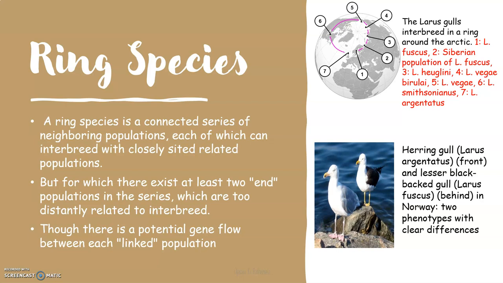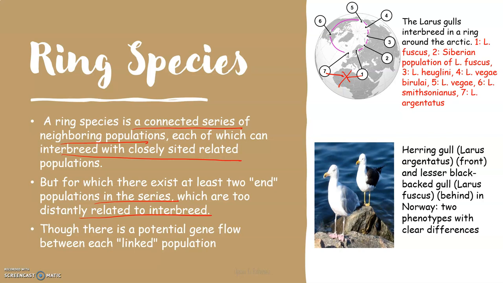One other term that comes in parapatric is ring species. So in ring species, what happens? It is a connected series of neighboring populations, each of which can interbreed with closely related populations, but for which there exist at least two end populations in the series which are too distantly related to interbreed. For example, here we can see on the globe that Larus gull variants are present. Seven different variants are present, and they interbreed with each other, like 1 to 2, 2 to 3, 3 to 4, 4 to 5, 5 to 6, and 6 to 7. But 1 and 7 are so different from each other that they do not interbreed.